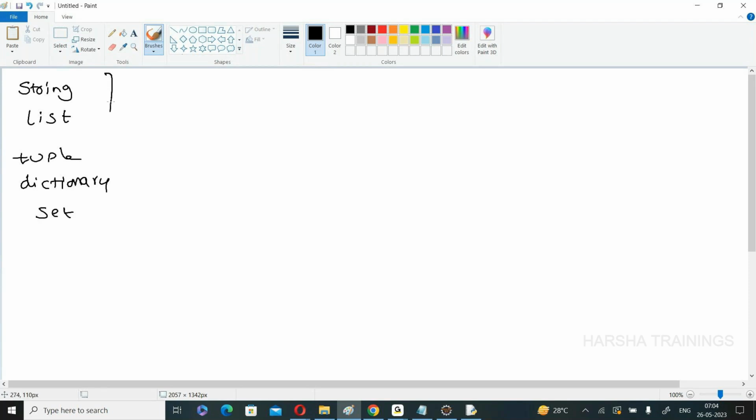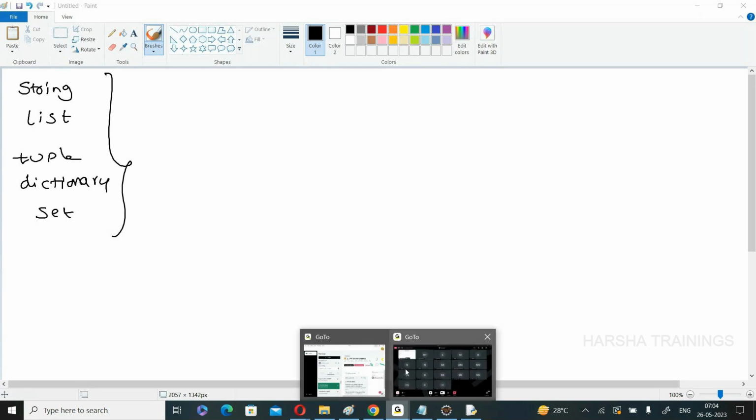These are the five things. In today's session, we will discuss each briefly, not in depth. If you want in depth, you need other topics also. Just know how to create and access, simple definitions and creation only.